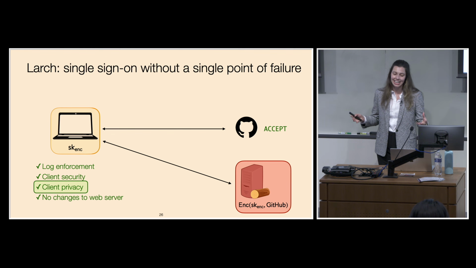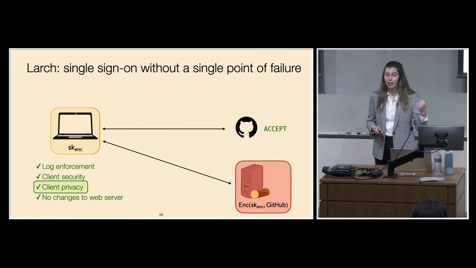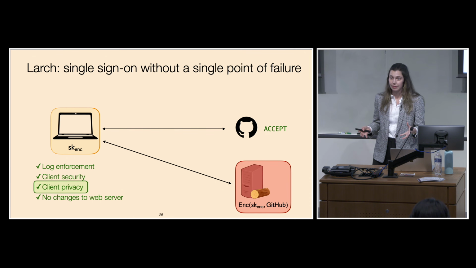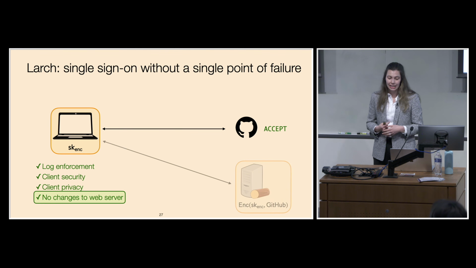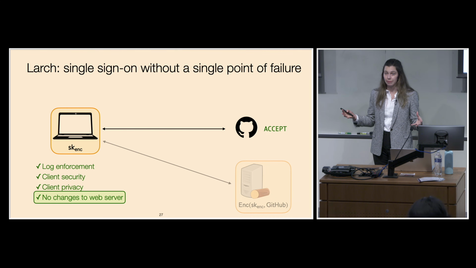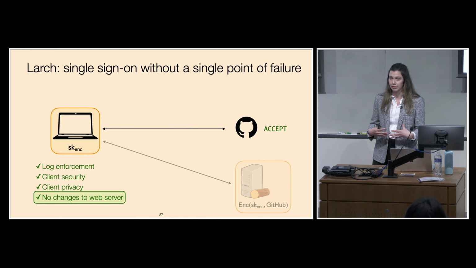So more precisely, after every authentication, the log server is just going to learn some ciphertext encrypted under the user's encryption key. And because the log server doesn't have the corresponding decryption key, it doesn't learn any information in a cryptographic sense about which web server the client is authenticating to. And finally, we don't want to require any changes to the web server. So everything should look the same from the web server's point of view. It shouldn't even need to know that this new Larch log server even exists.